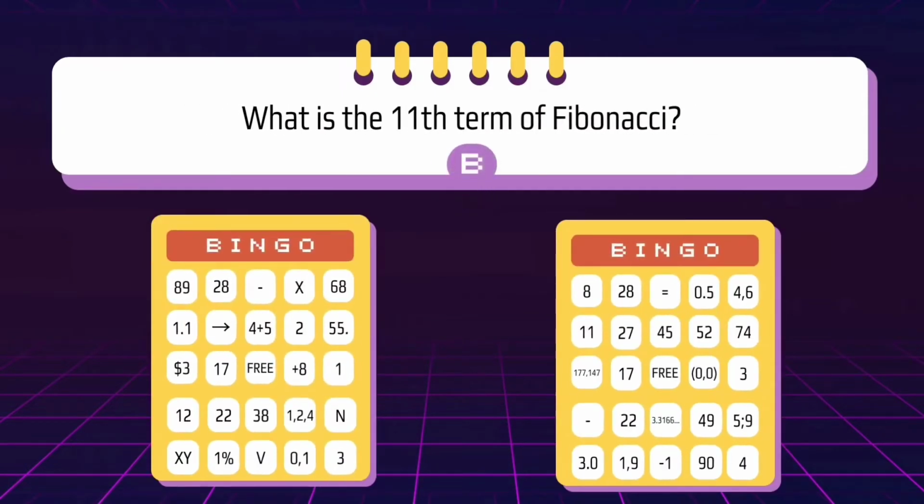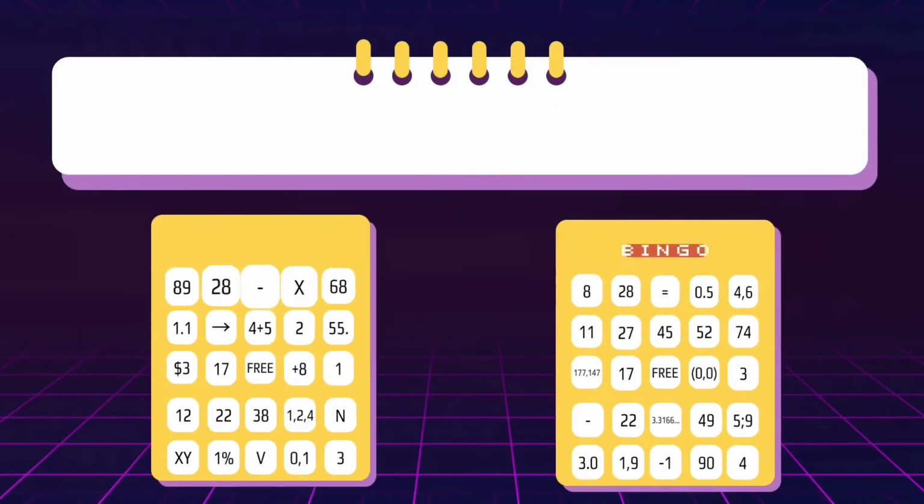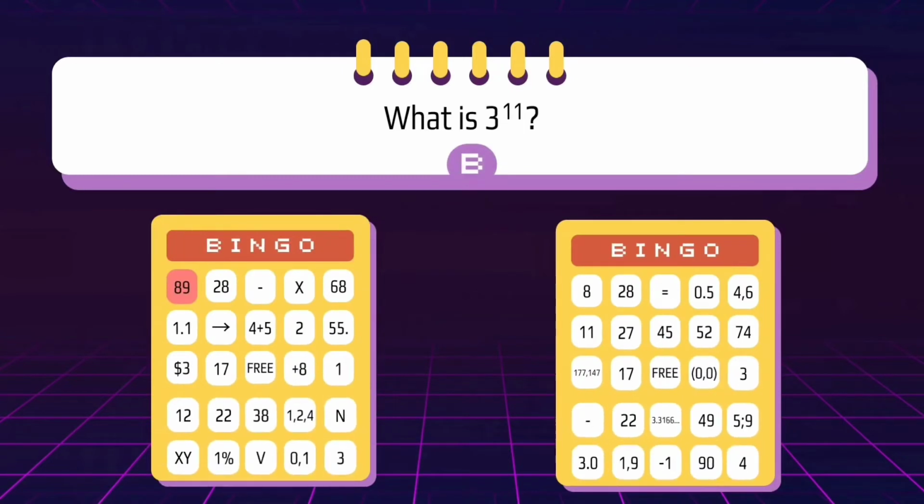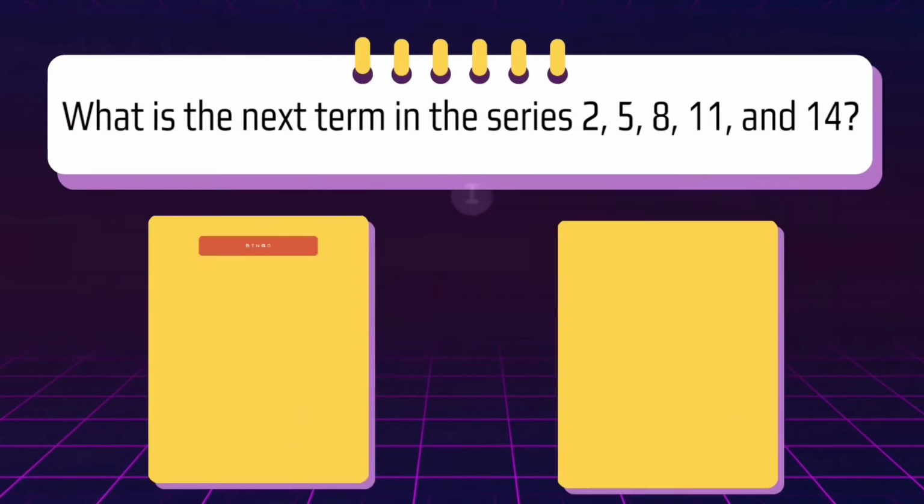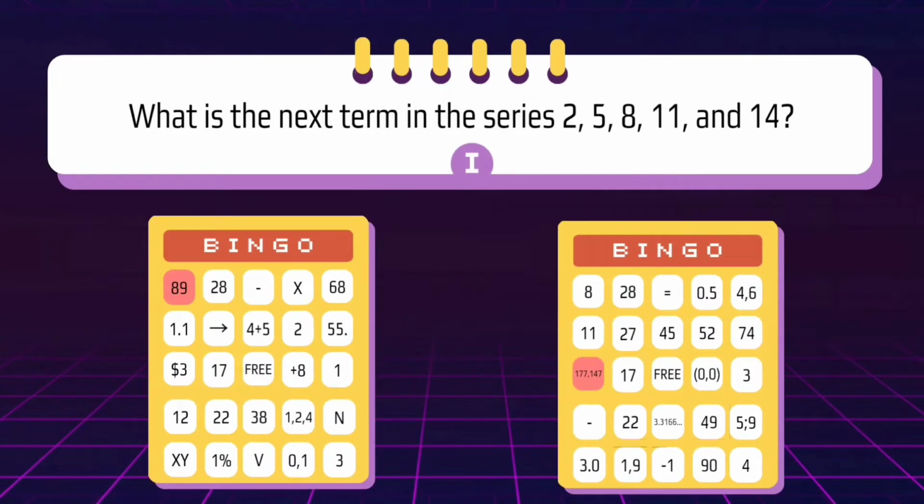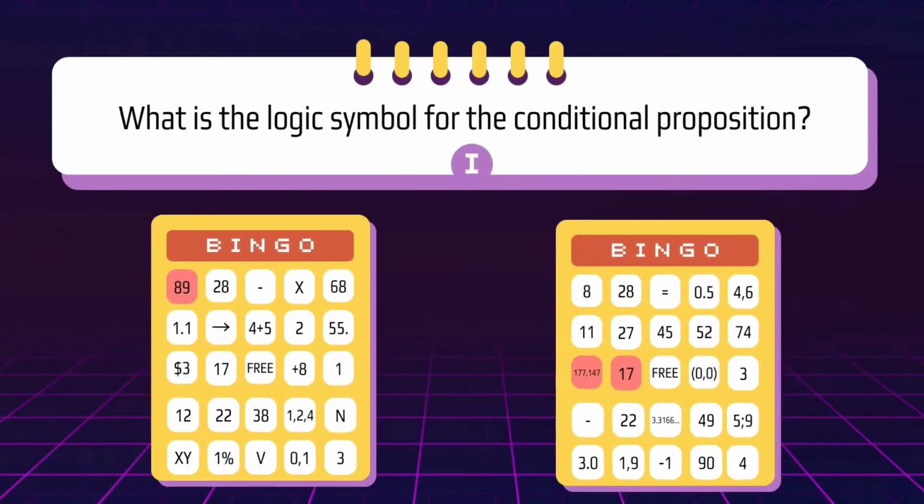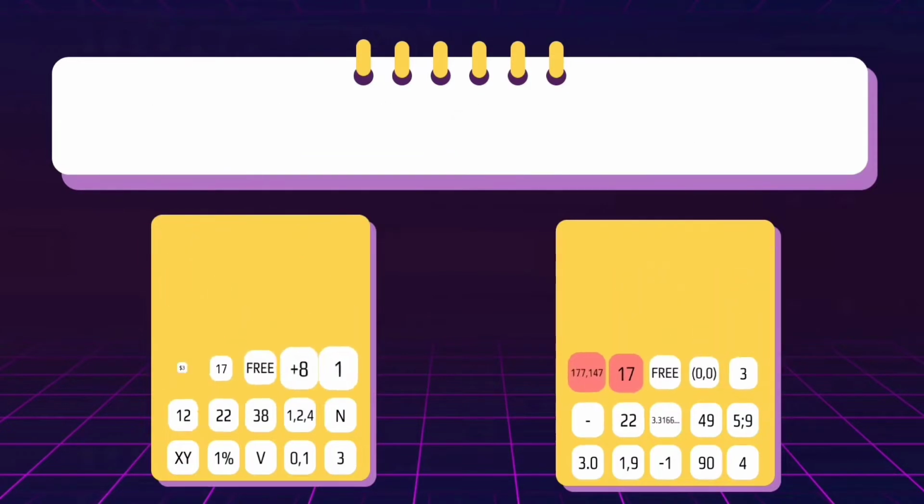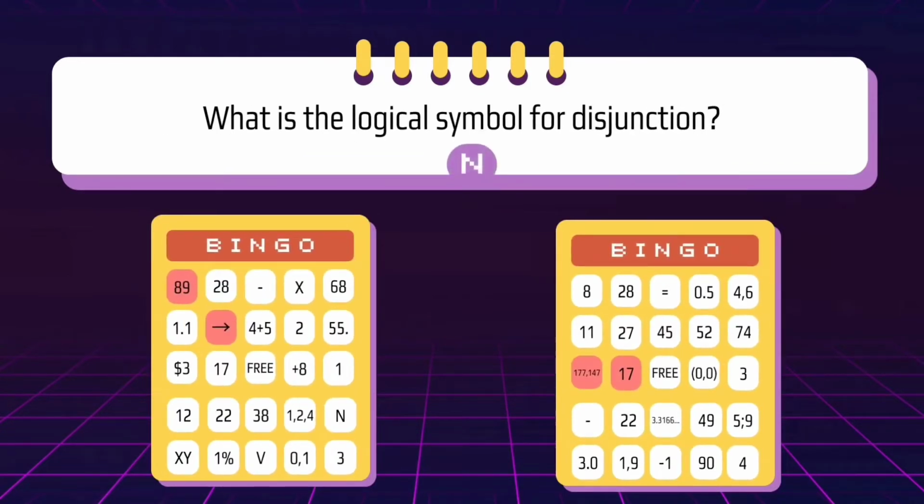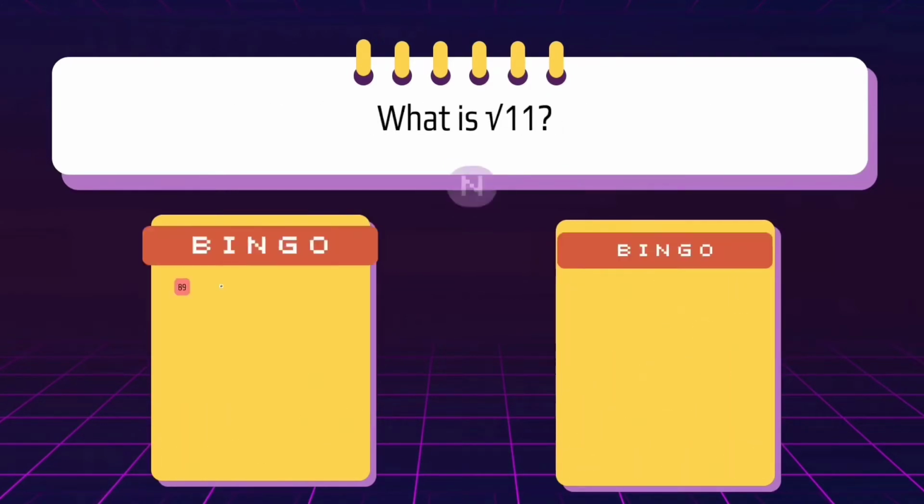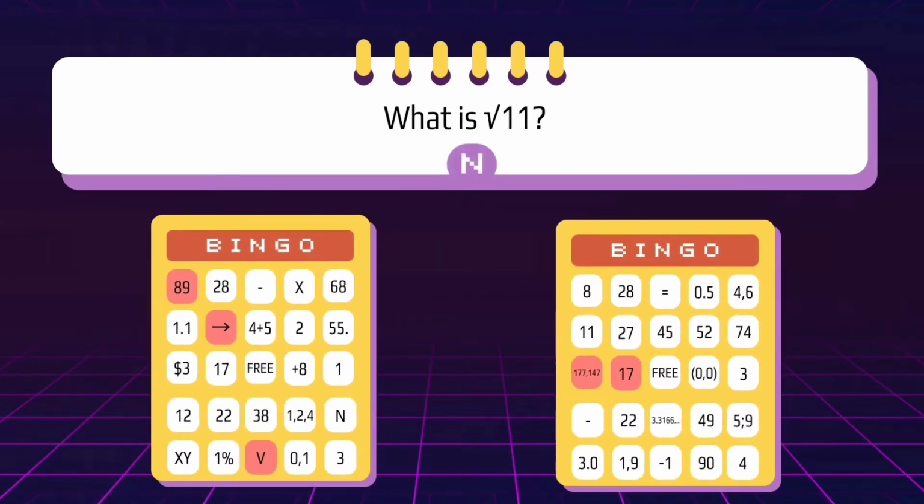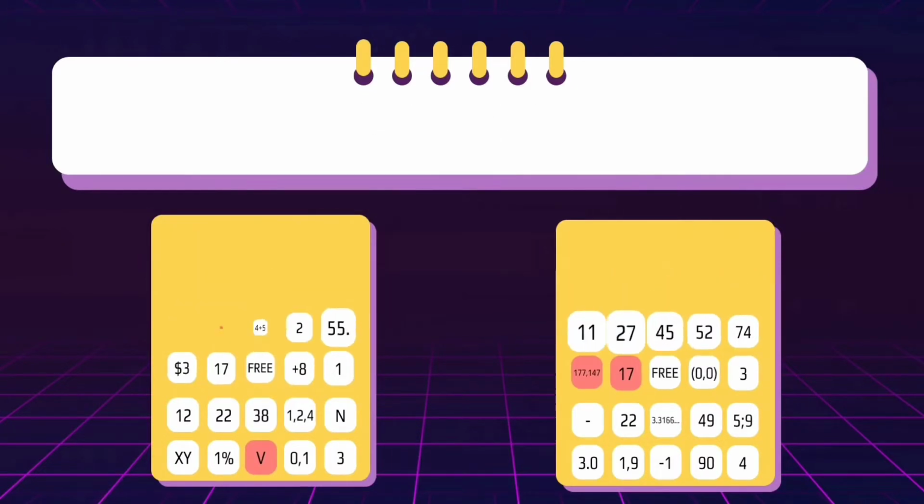In the letter B, what is the 11th term of Fibonacci? In the letter B, what is 3 raised to 11? In the letter I, what is the next term in the series 2, 5, 8, 11, and 14? In the letter I, what is the logic symbol for the conditional proposition? In the letter N, what is the logical symbol for disjunction? In the letter N, what is the square root of 11?